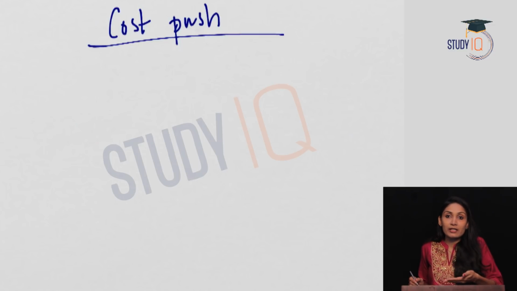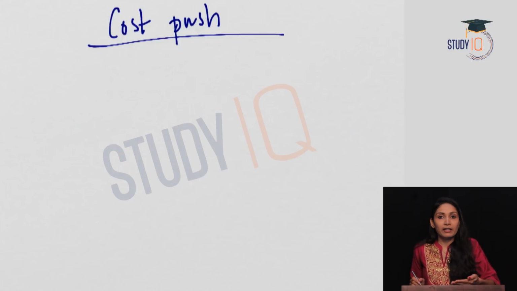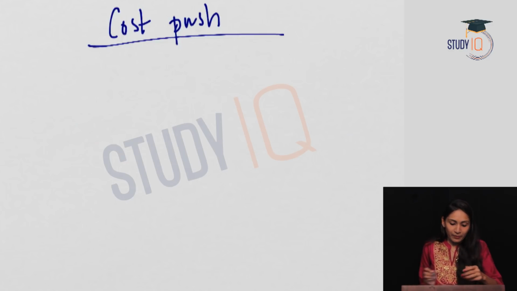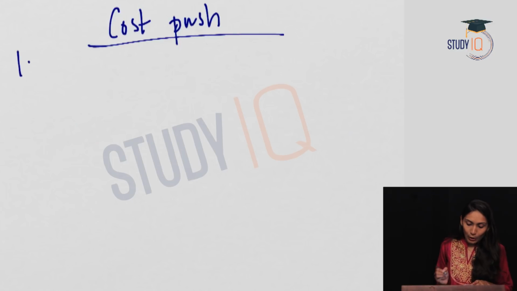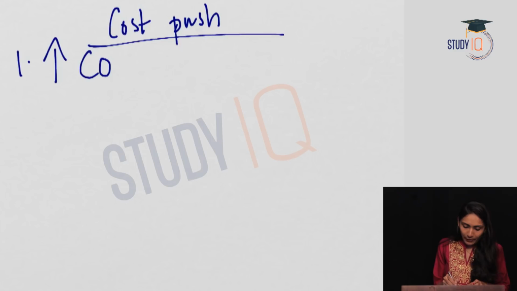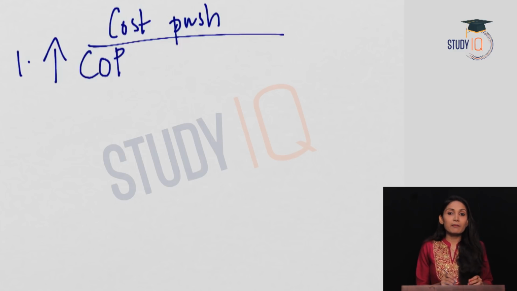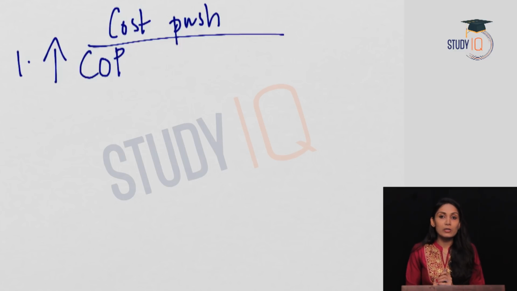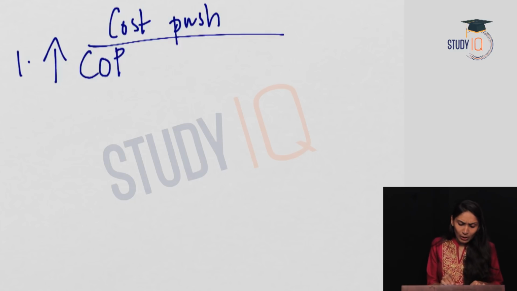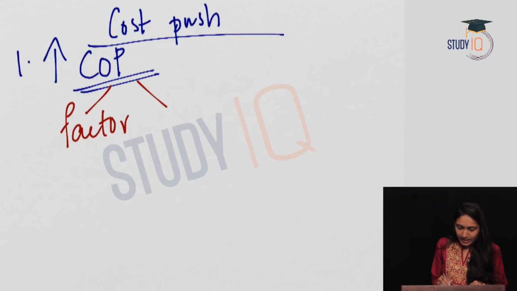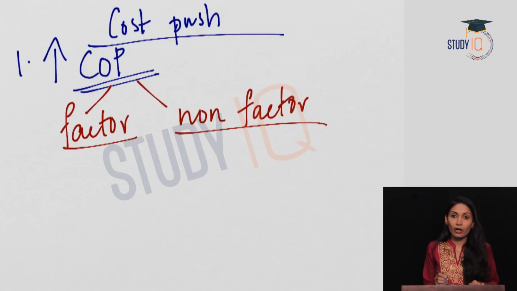And why is there a shortage of supply? It is because the cost of production has gone up. Let us analyze the causes. The first reason for cost push inflation is the increase in the cost of production in the economy. It is the most important cause for cost push inflation. So, cost of production can be divided into factor cost and non-factor cost. Let us see what is factor cost and what is non-factor cost.